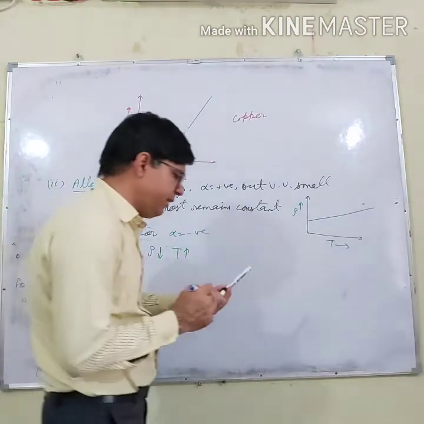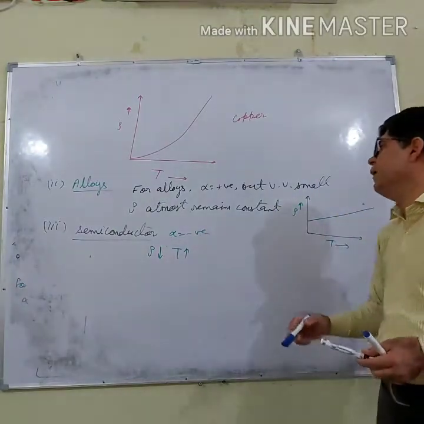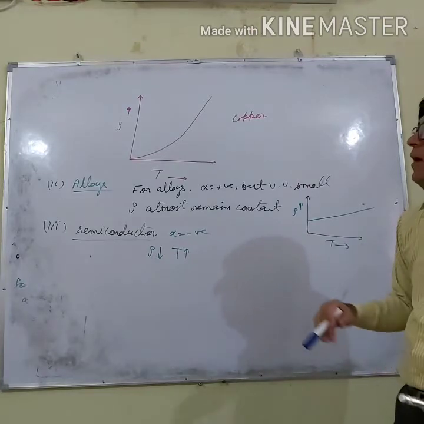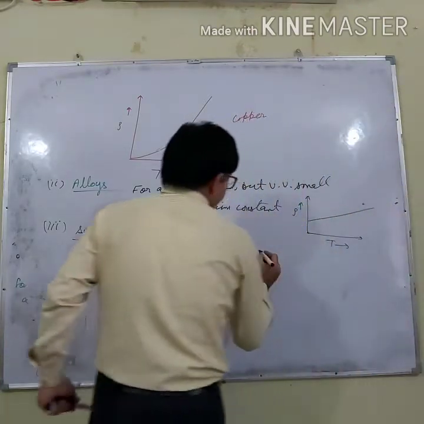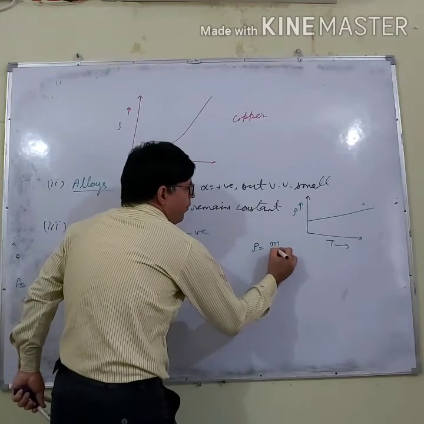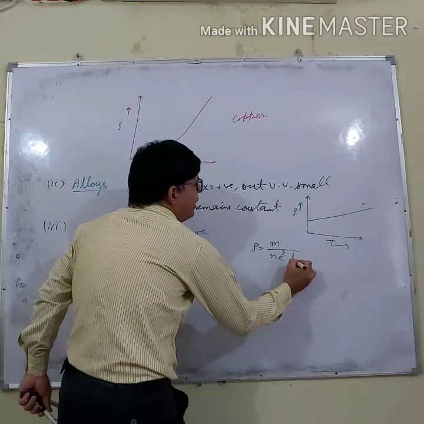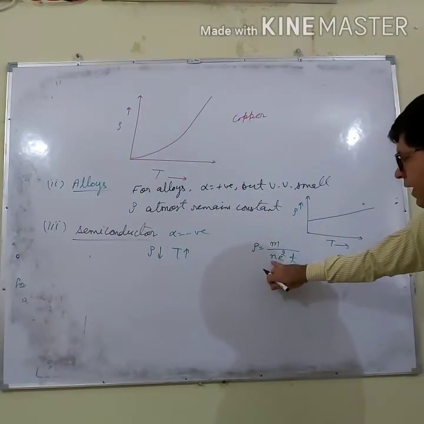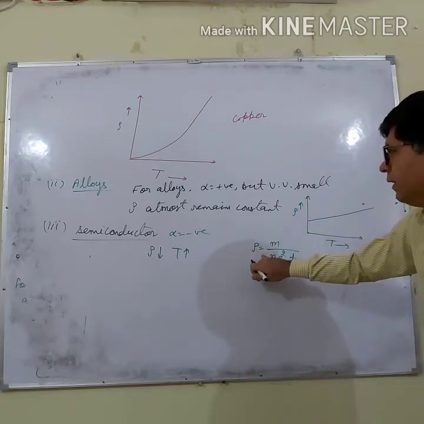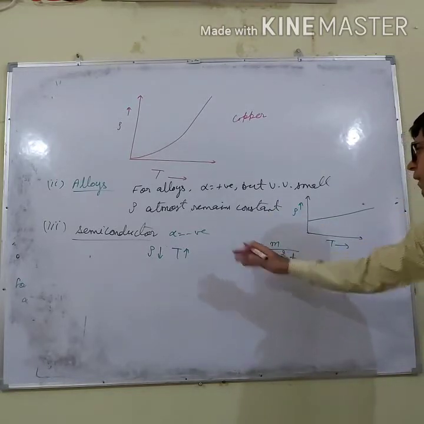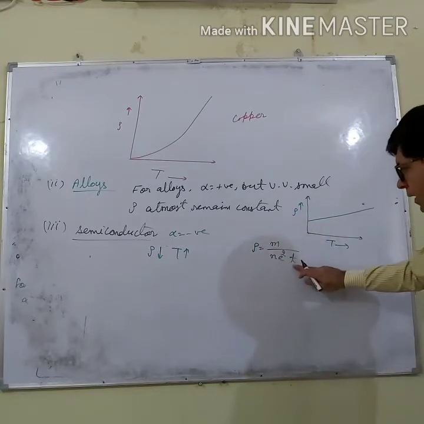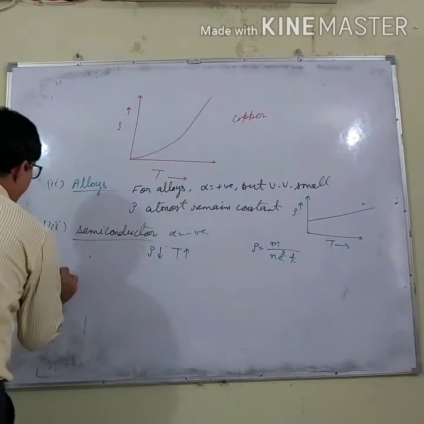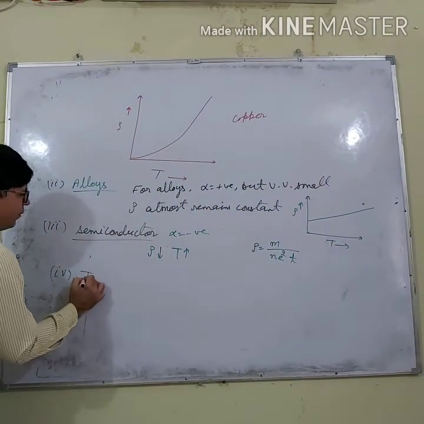And what is the physics behind this? The physics behind this is that when you increase the temperature, the number density also increases. And we know that the resistivity formula is m upon n e square tau. So when n increases, rho will decrease. So resistivity decreases with increase in temperature. The average relaxation time almost remains the same. And for semiconductor I have discussed.